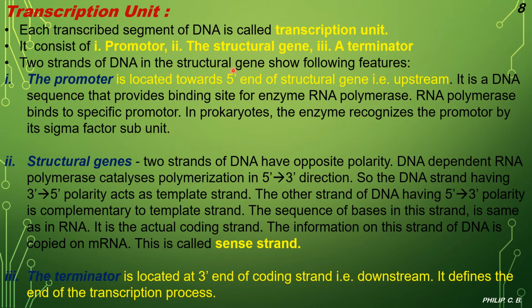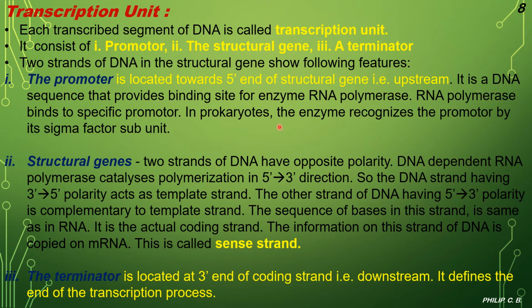The two strands of DNA in the structural gene show the following features. The promoter, the first one, is located towards the 5' end of the structural gene, that is upstream, as you saw in the image. That's why I always show the image first, so you know which parts are present, how it begins and ends. So the promoter is present at the 5' end.